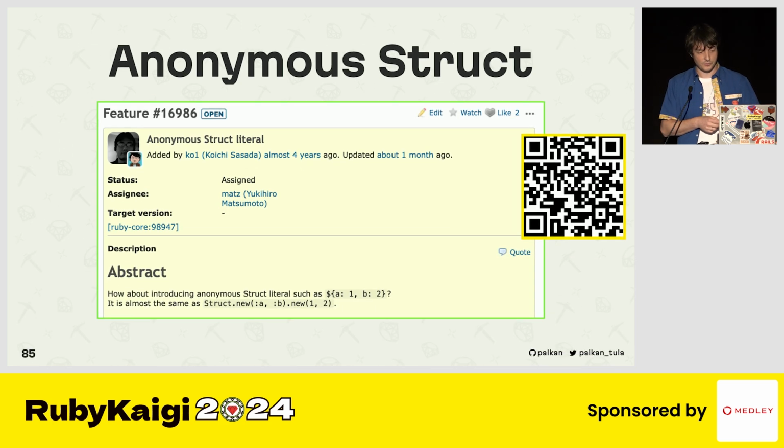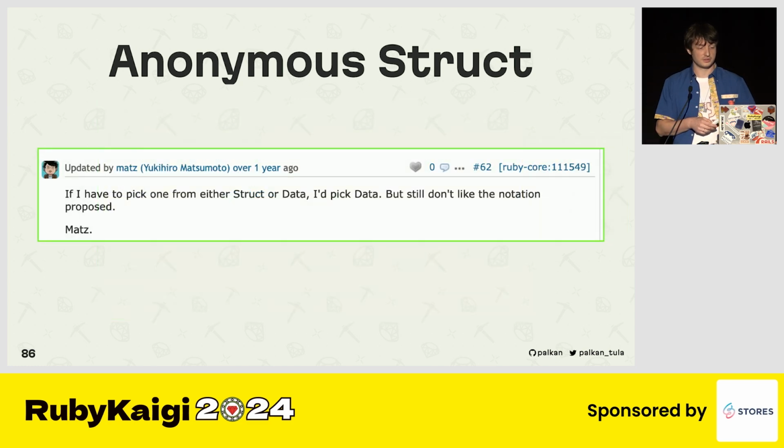Okay, well, let's continue our Blitz overview. Anonymous struct. That's an interesting proposal. It's already 4 years old, and fortunately it didn't make it to Ruby because we couldn't find a good notation for it. There were some proposals, but they were not good enough to finally add this